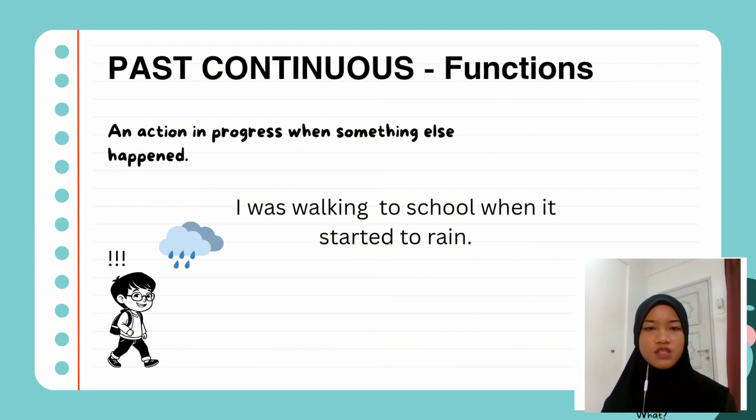Next, past continuous is also used to describe an action in progress when something else happened. For example, I was walking to school when it started to rain. So last Sunday, when you went out of your house, it was sunny. However, while you were walking to school, suddenly it started to rain heavily. So the past continuous used in this sentence shows an action that was in progress, not just one moment, and then something else happened.